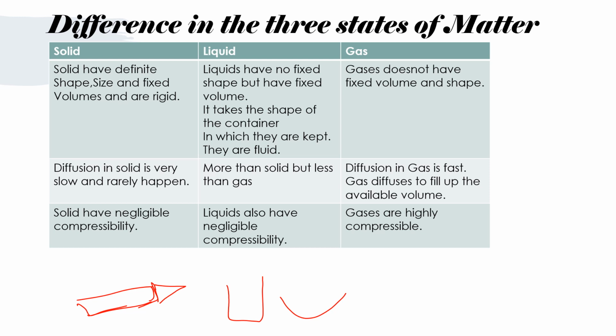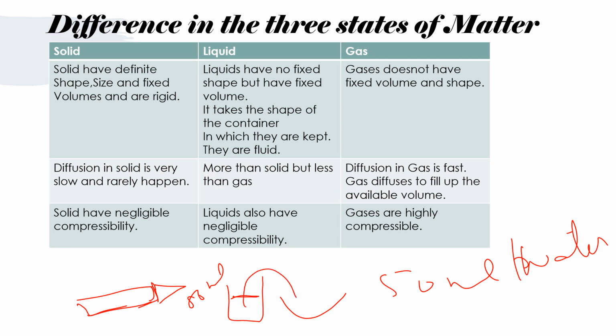Now let us take 50 ml of water and pour it in a glass. What do you observe? Well, water takes the shape of the glass. Now pour the same amount of water in a bowl.